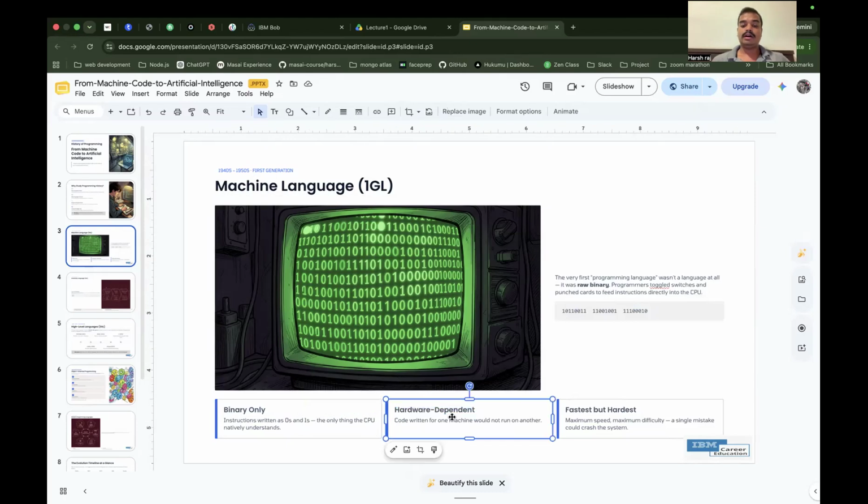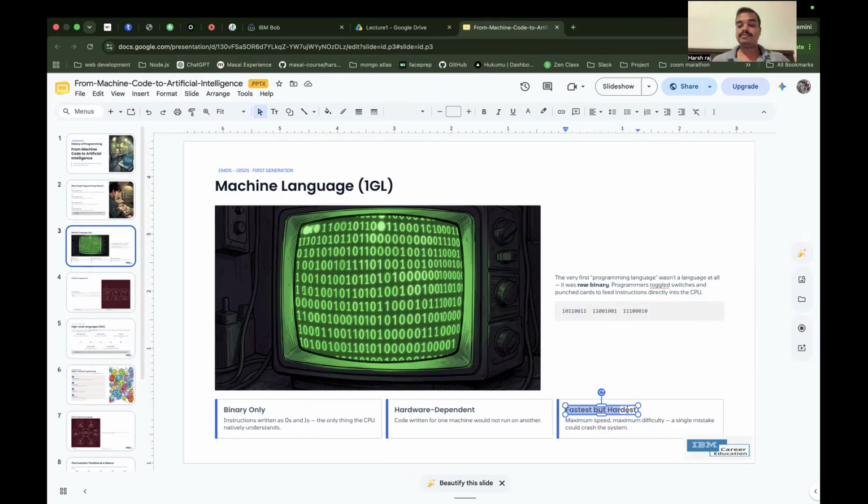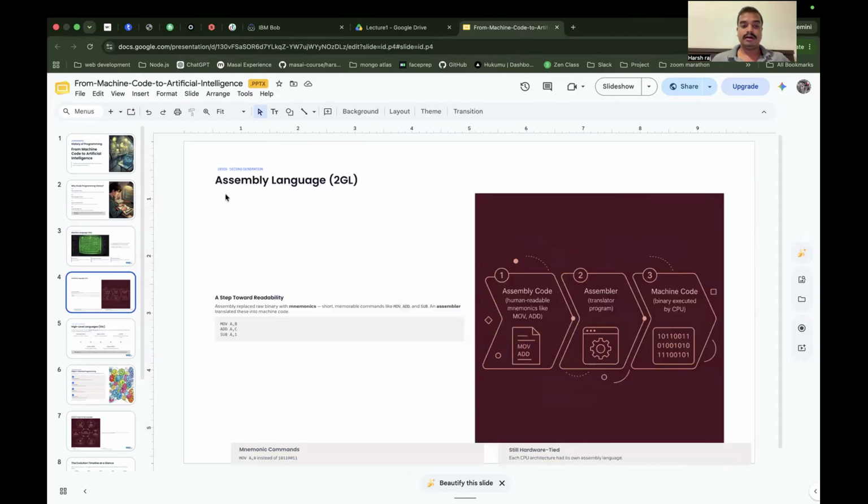Okay, so this language is totally dependent on the hardware. If you give an instruction in binary language to one machine, it may not work on another machine. This is the fastest mode to communicate with the machine, and even today, if you want to talk with a machine in the fastest way, machine language is the best way.